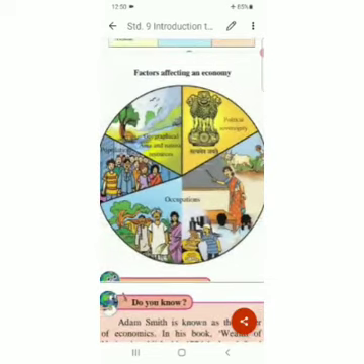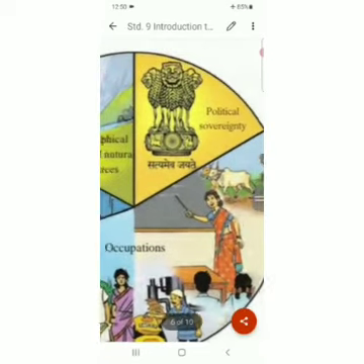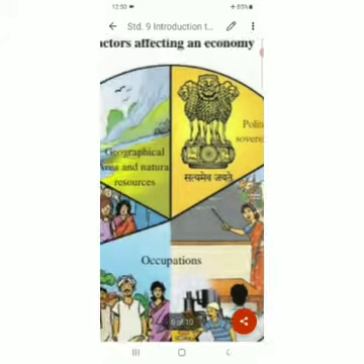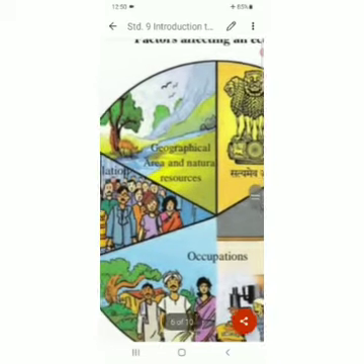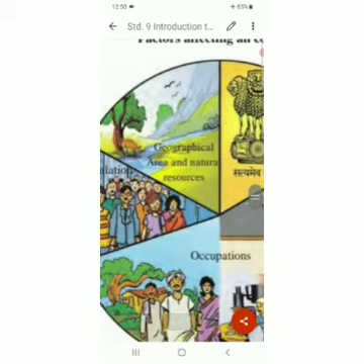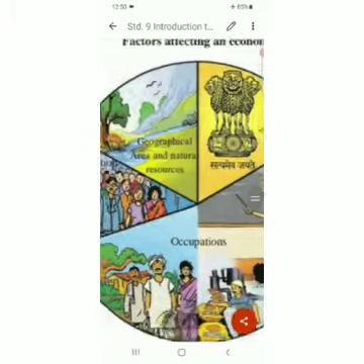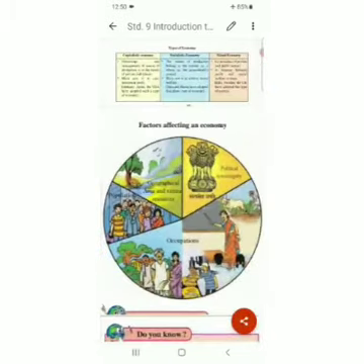And something is dependent upon political sovereignty, that is how the government or the political parties contribute towards the economy, how geographical area and natural resources are used, and the population is one more factor. So these are the factors which affect an economy, which disturb or support an economy.